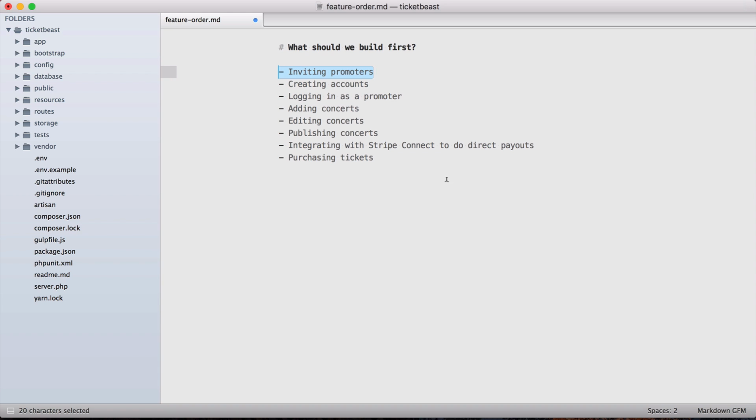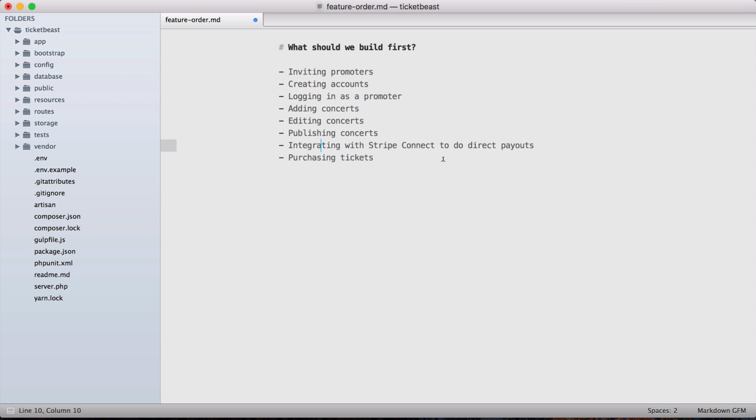And that step is going through each one of these features and figuring out, do we actually have to build this feature? Or is there another way that we can accomplish what this feature does without actually having to write the code yet? Now, since every feature here depends on the features before it, the trick is to work backwards. So we start with the thing that we know we need to build, and then look at the thing that comes before it and try and figure out, do we actually need to build that, or is there another solution? So integrating with Stripe Connect to do direct payouts.